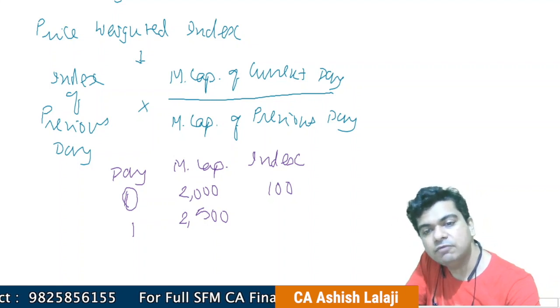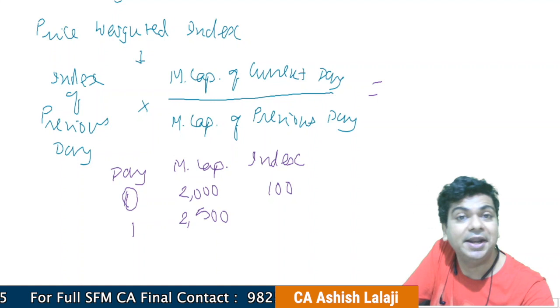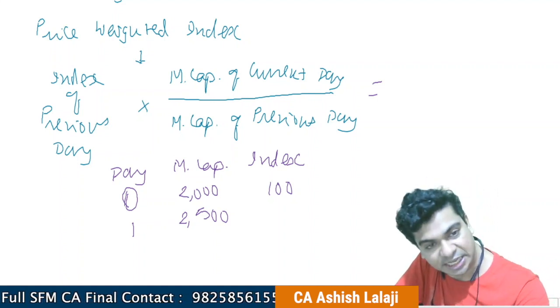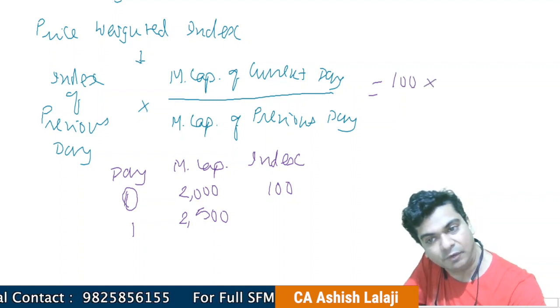Now, I will use this formula. I now want to know what is the index number for the next day. So the index of the previous day will be considered, which is 100.